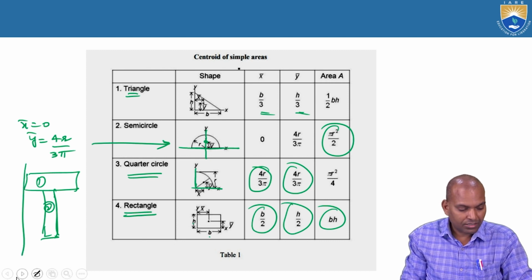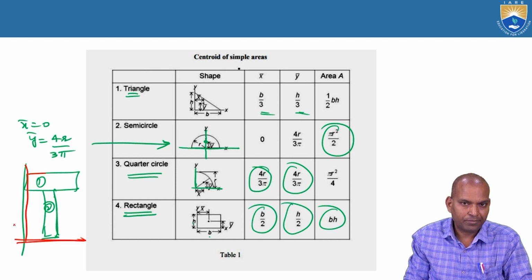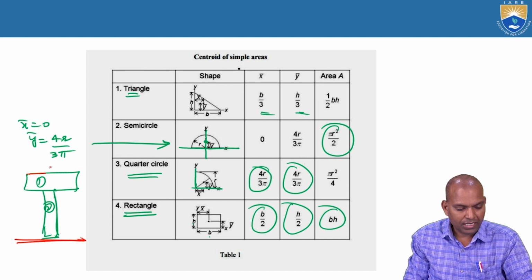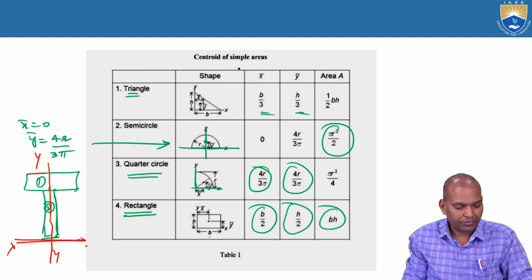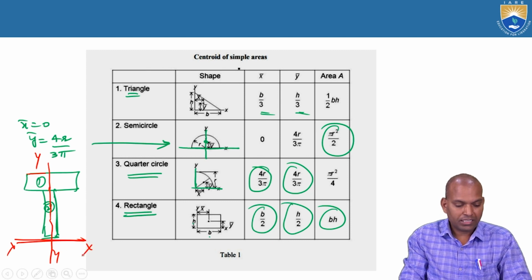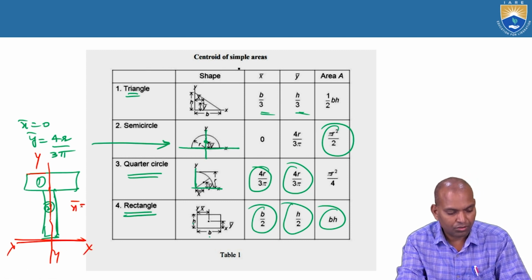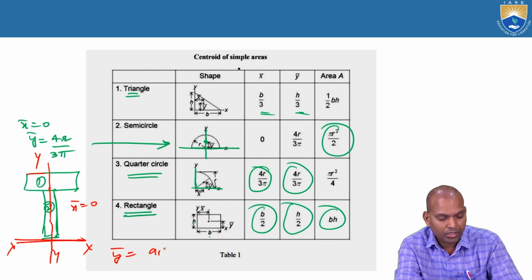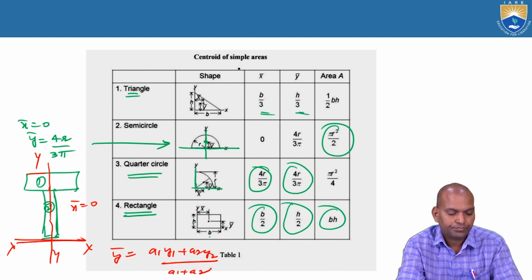This is the reference axis, x and y. The section is symmetrical about axis y, vertical symmetry, so the axis of geometry passes through here. For this T section, bar x equals 0. What about bar y? The bar y expression is here: a1 y1 plus a2 y2 by a1 plus a2.